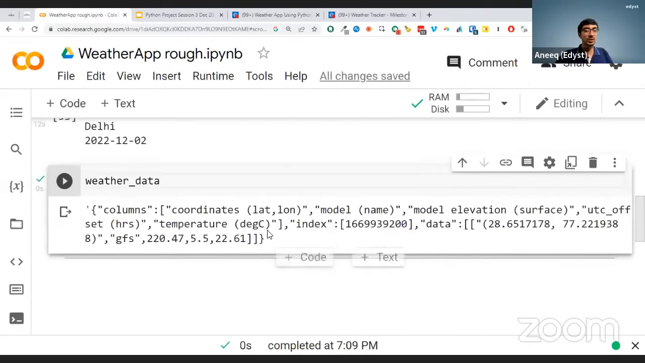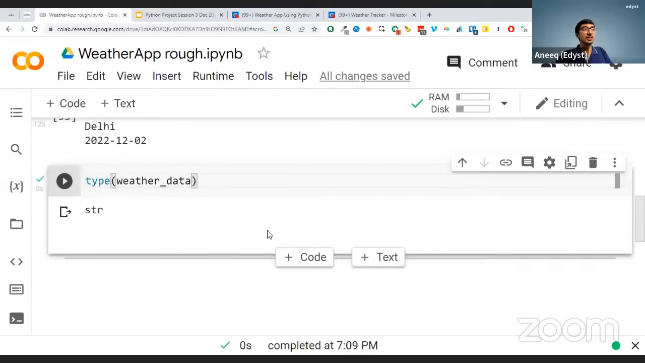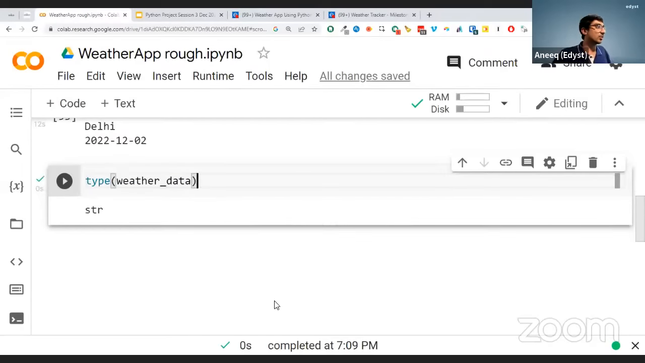Now one thing I want you all to notice is, what is the type of this weather data? Tell me, everyone, I just ran it. What do you think is the type of this weather data? Very good. It's a string.